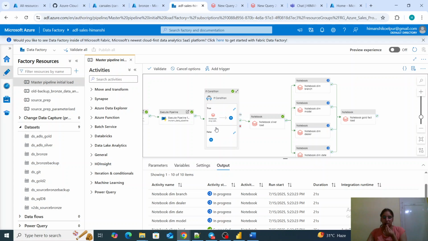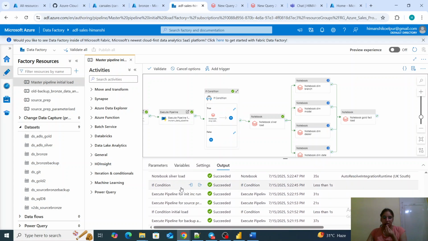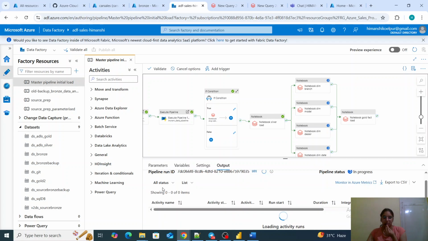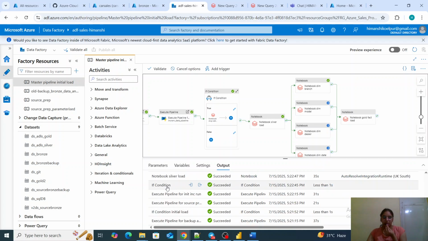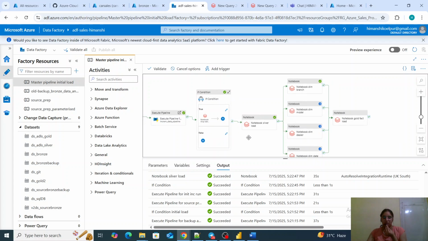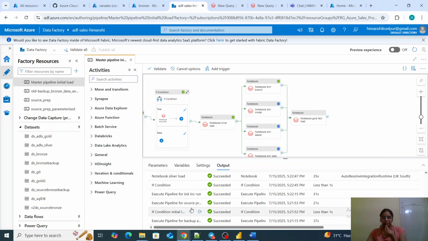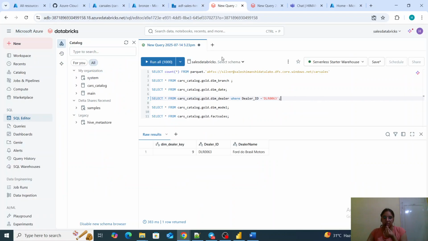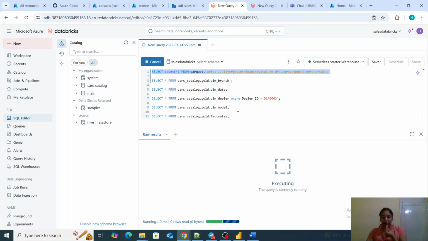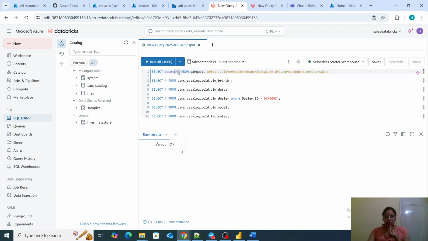Now if you see, there is an if condition, then the notebook silver load, and then again an if condition. Notebook silver load means it did not go into the notebook drop table. So the silver load is successful. Silver load has only the incremental data as we are fetching it from the bronze layer. So it should have count star of 4 only. It should not have the whole data. It has 4. Let me show you the data.